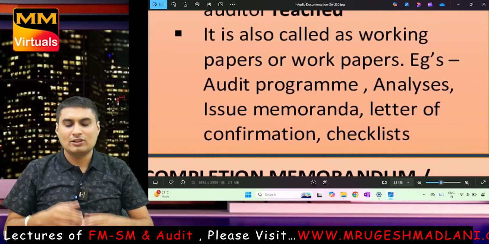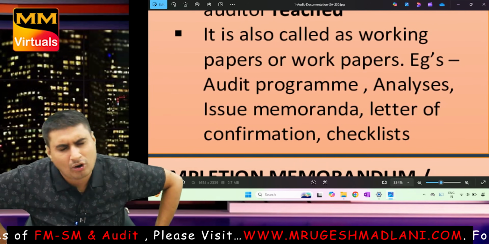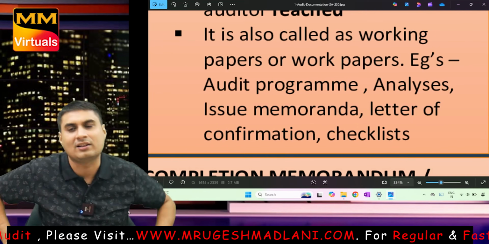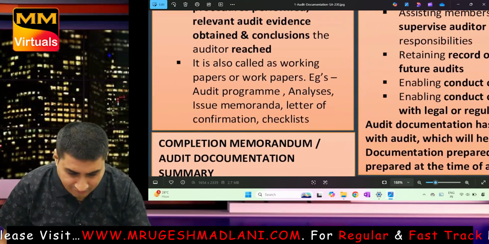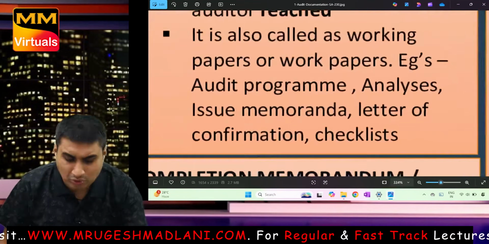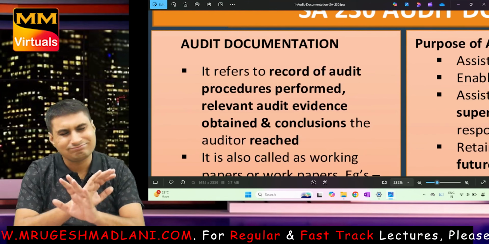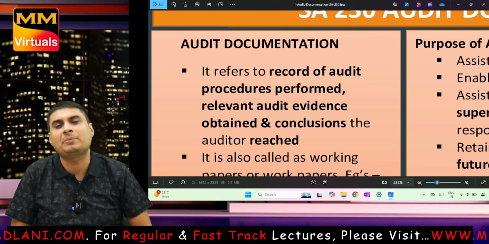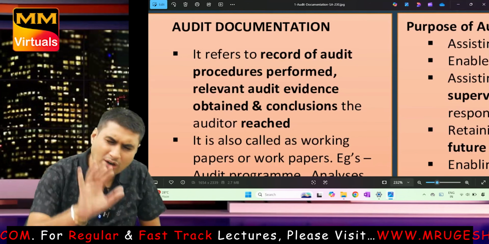Concentrate. It is also called a work paper. Examples: audit program, analysis, issue memorandum, letter of confirmation, checklist. Over. So let's learn the definition. This you just have to read once. The definition has also never come till now. But it is so easy you will feel he finished the chapter in 10 minutes. So that is why. What is documentation?